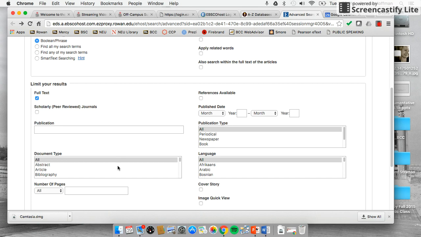So you can also go by type of publication, document type. Are you looking for a case study, a review? You have lots of different options, so it'll pull only those particular types of options. Number of pages. So you can even choose if you need 5 short articles, you can put that in there.